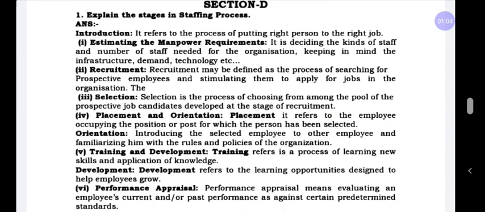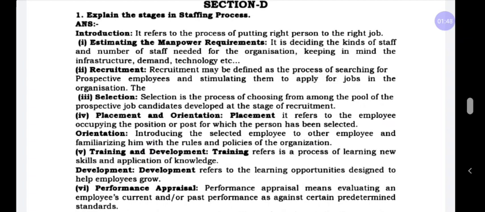Explain the stages in the staffing process. In this class, I am going to explain only 2 questions. The remaining 2 questions I will explain in the next class. When you are writing an 8 marks question, there is a format. First you have to write the introduction, second the explanation, and finally the conclusion. If you write in this format, you will get very good marks out of 8 marks.